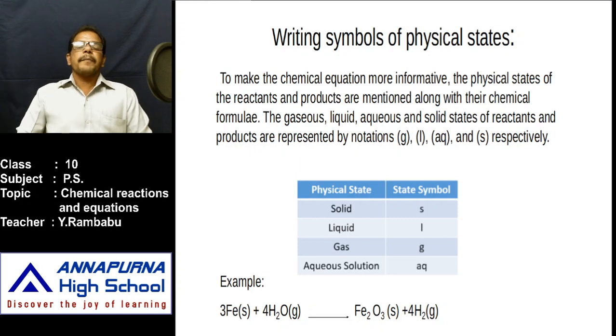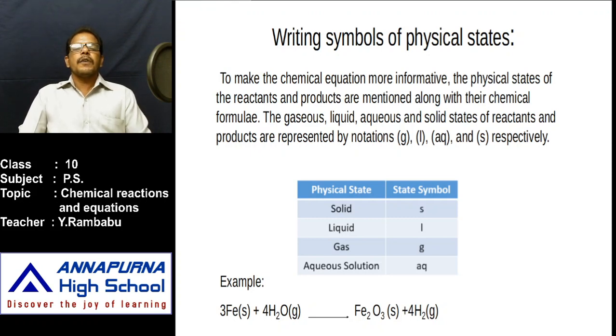Next, after balancing the chemical equation, the final step is writing the symbols of physical states. The reactants and products participating in the reactions may be in any state. Some are in solid state, some are in gaseous state, some are in liquid state, and some are aqueous solutions. Then what is an aqueous solution?